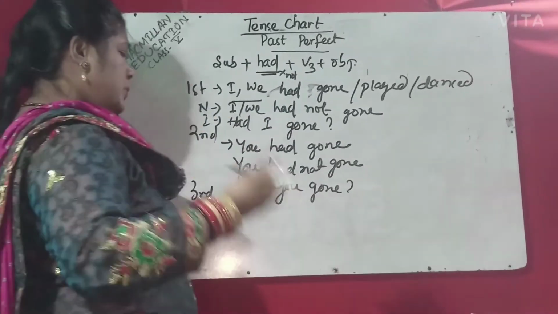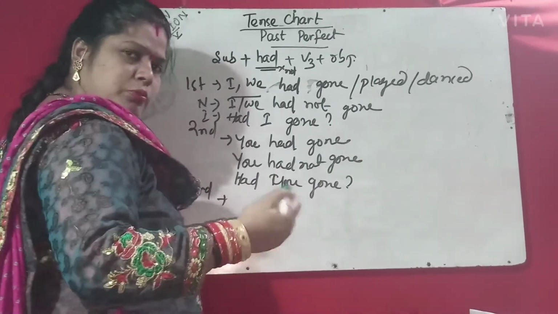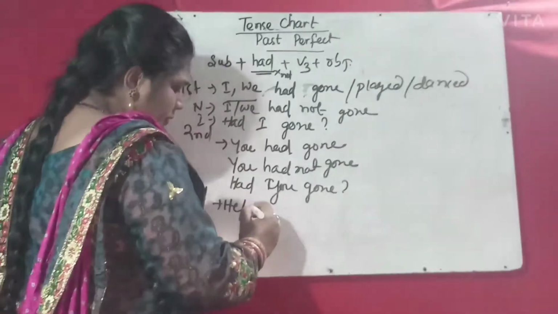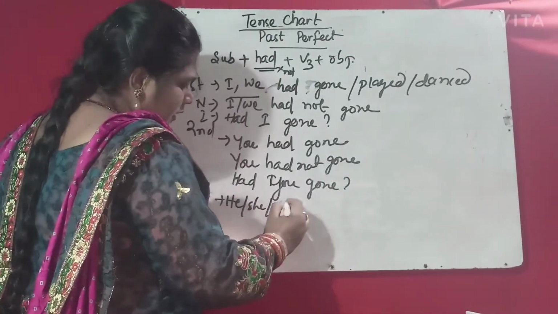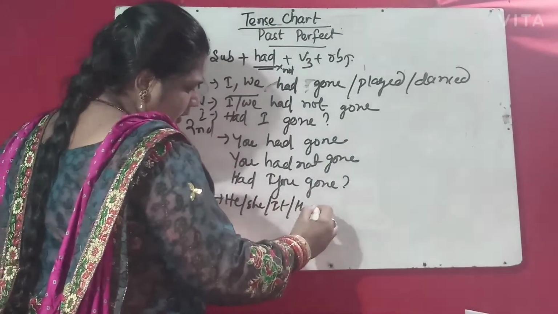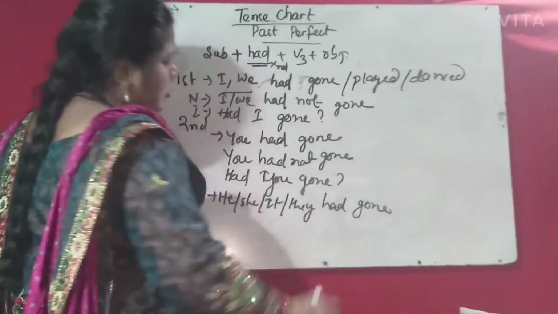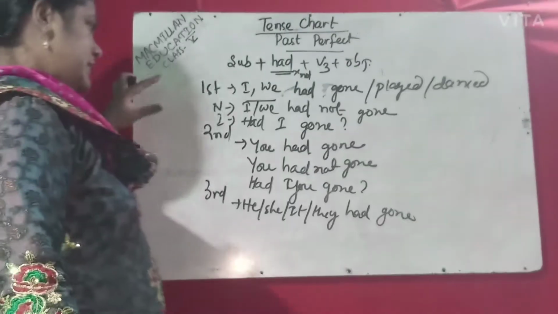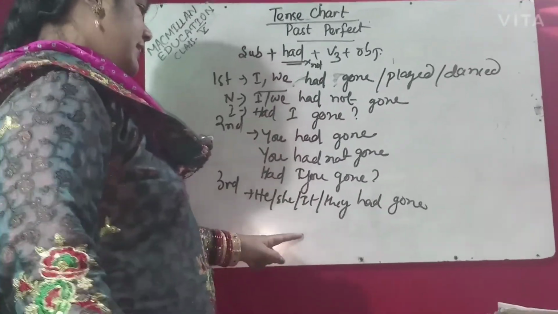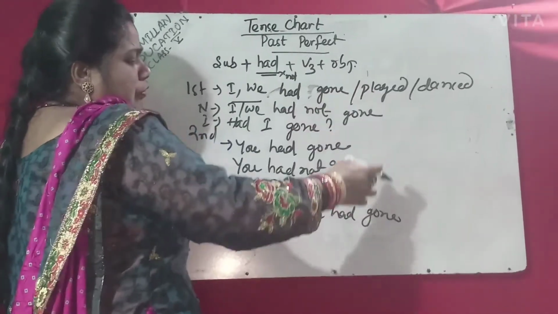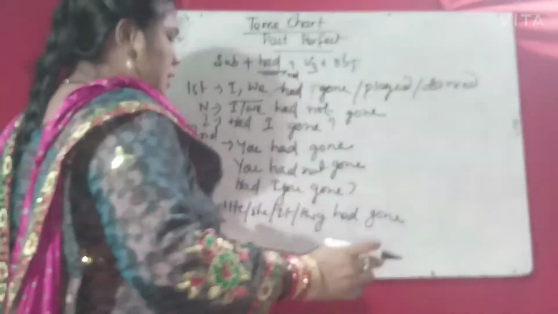Third person also, singular or plural: he, she, it, they had gone. So the auxiliary verb will not change with the person. Everywhere it is had. And the main verb also is the V3 form, or past participle form, of the verb.